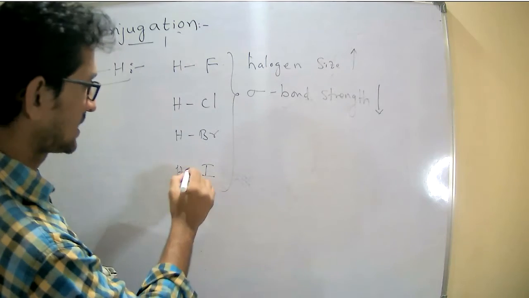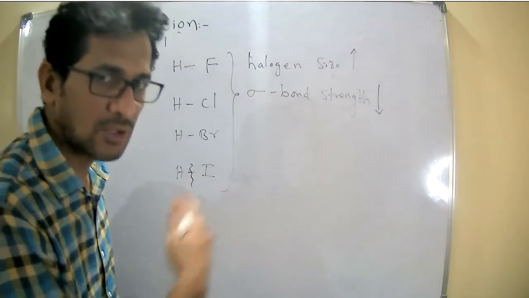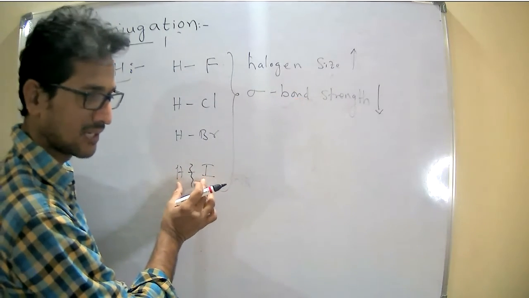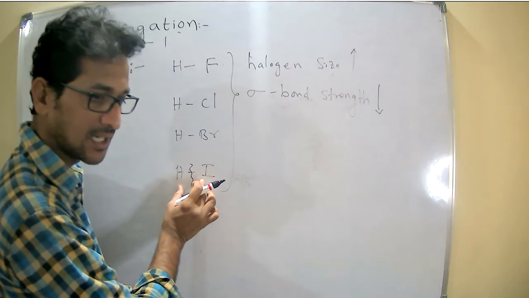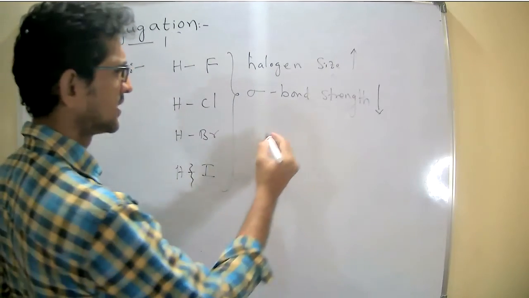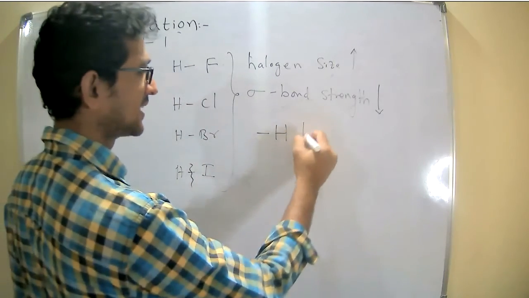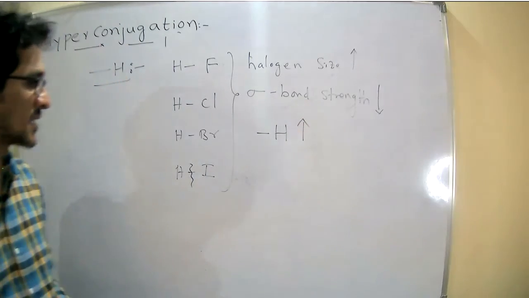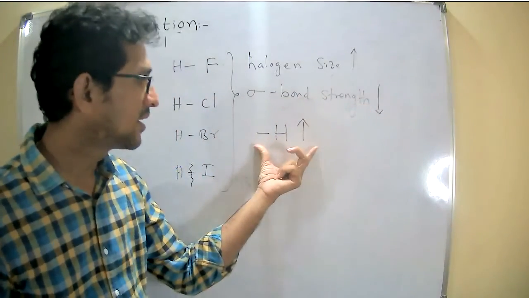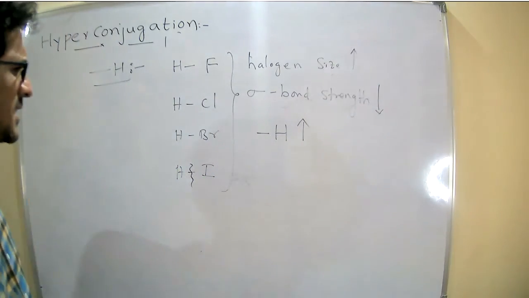Once it is weak, it can readily transfer the electrons. Bond strength decreasing means it shows greater hyperconjugation effect. What is that hyperconjugation effect? Minus hyperconjugation increases.